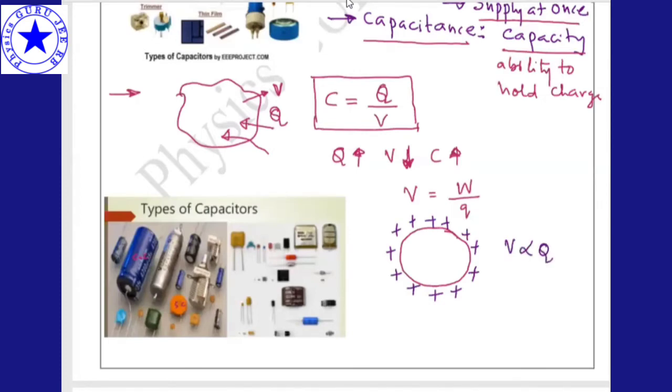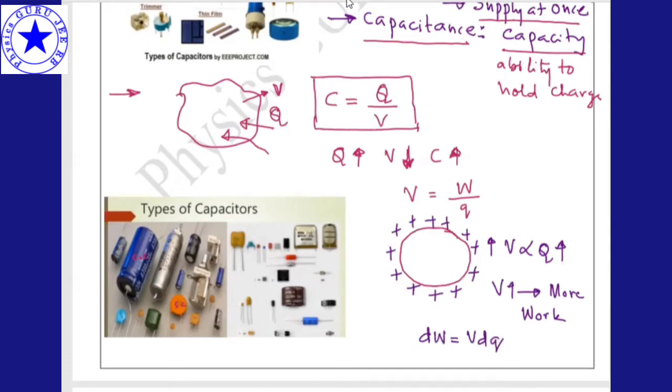Actual scenario, what happens in this one? V is proportional to Q. That means as charge increases, potential also increases. So we have to do more work. Work done is dW, the small work done, which is nothing but V into dQ, am I right?